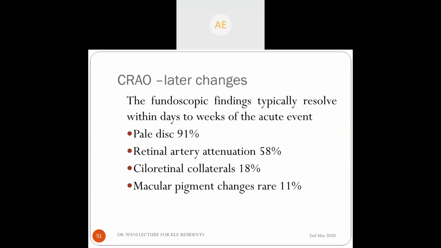Okay. So the late fundoscopy changes are pale disc, retinal artery attenuation, cilioretinal collaterals, and macular pigment changes. They are usually rare actually.